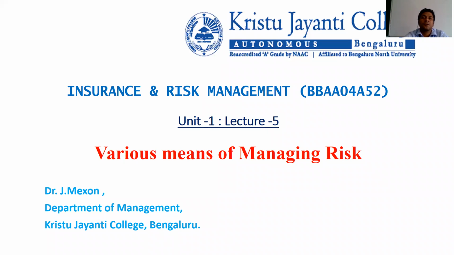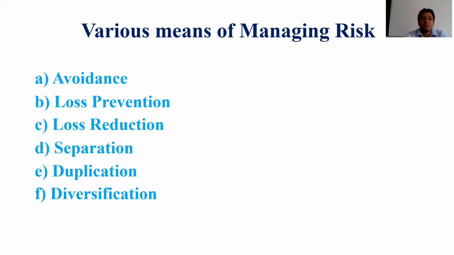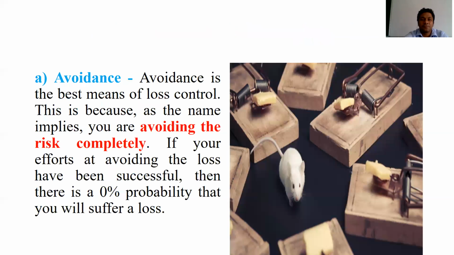Hello everyone. Today we're going to see about various means of managing risk. There are 6 ways we have regarding management of risk. First one is risk avoidance. Second one is prevention. Third one is risk reduction. Then fourth one is risk separation. Then fifth one is duplication. Then finally risk diversification. We go through all these things one by one.